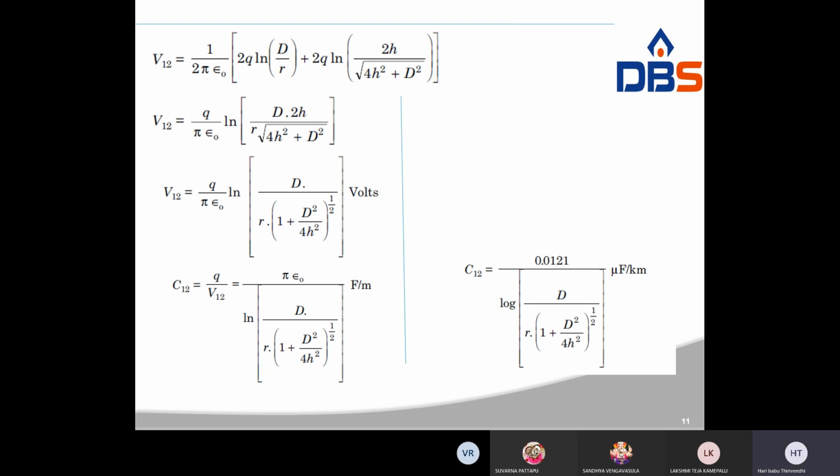Take 4h square common inside the root: that is 1 plus d square by 4h square, and the 4h square comes out of the root as 2h. The 2h cancels. C_AB is equal to pi epsilon naught by log base e of d by r times the square root of 1 plus d square by 4h square.